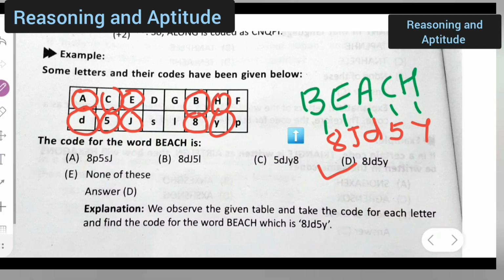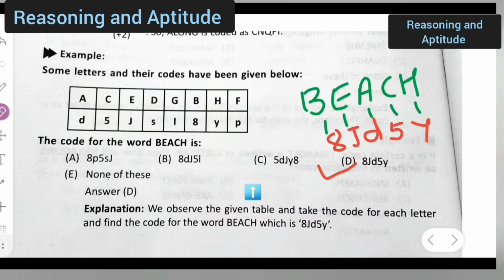So you can write this down. Explanation: we observe the given table, take the codes for each letter and find the code for the word beach, which is 8JD5Y. Okay, so this is how you'll have to find out. Let me rub this part. The explanation part is right over here. Next, moving towards the next topic.